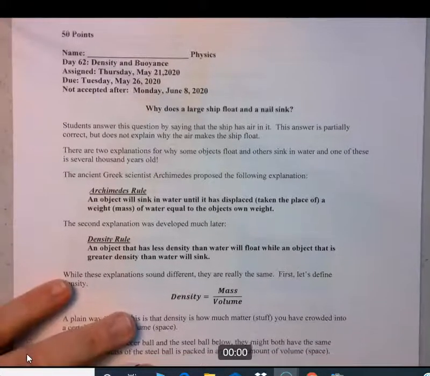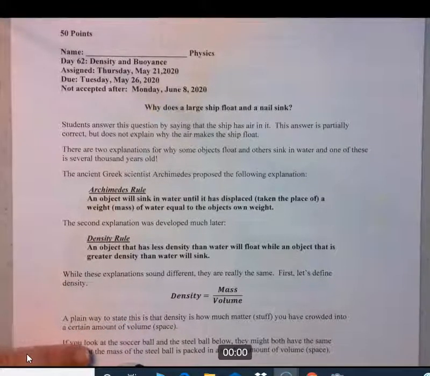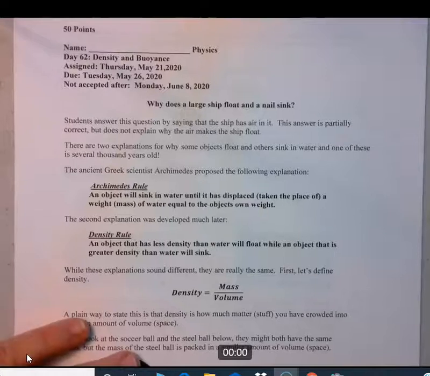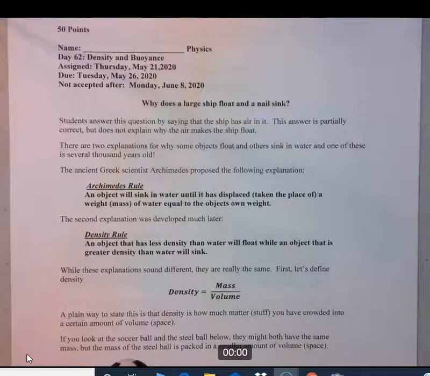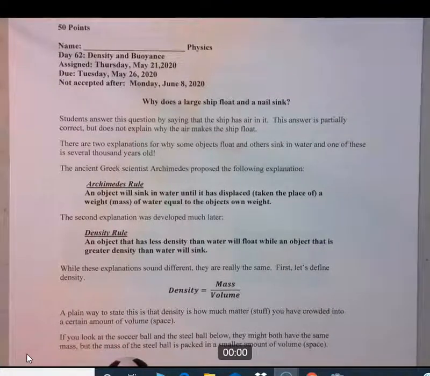So we're going to talk about density, and it answers the question, why does a large steel ship float while a nail sinks? Students answer this question by saying that the ship has air in it. This answer is partially correct, but it does not explain why the air makes the ship float. So there are two explanations for why some objects float and others sink in water, and one of these is several thousand years old.